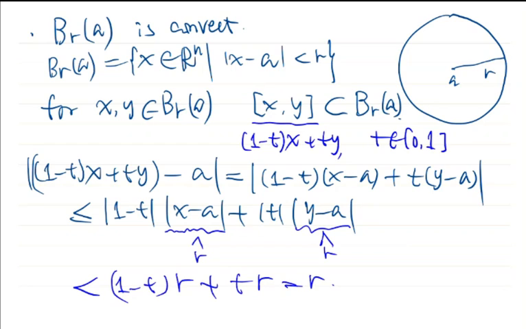This proves that any point in the segment belongs to the ball. So balls are convex. Okay. So geometrically, for any 2 points in the ball, the segment is always contained in the ball. Okay. So this is a simple example.